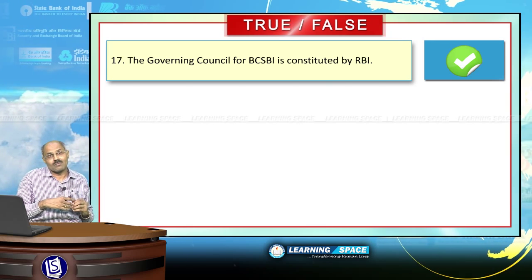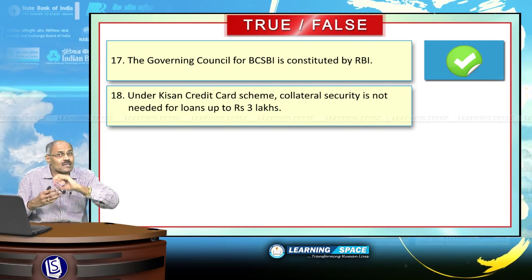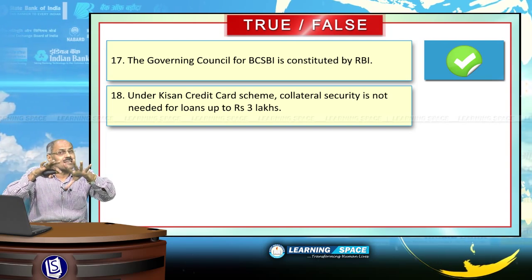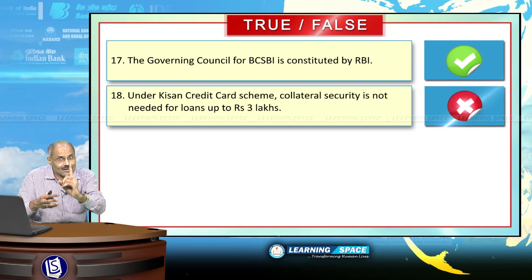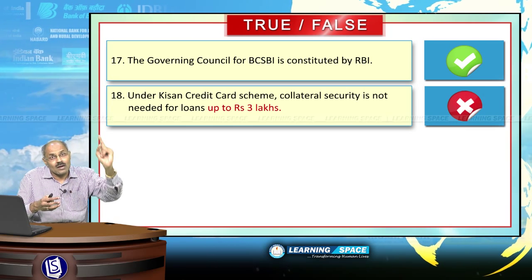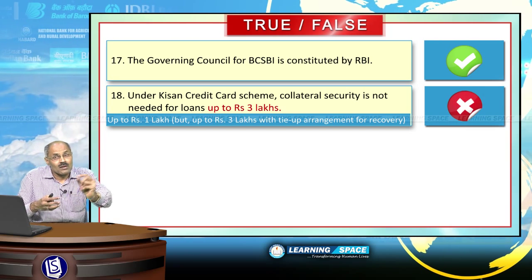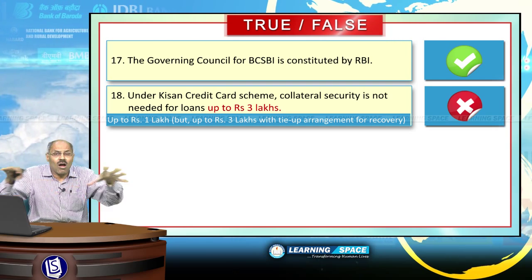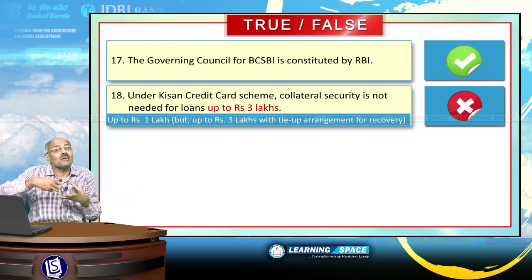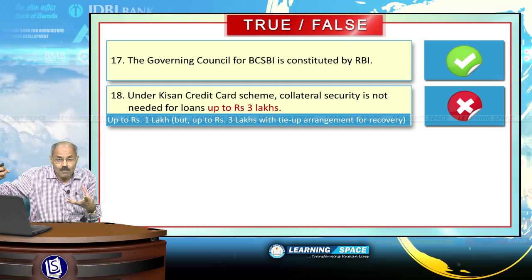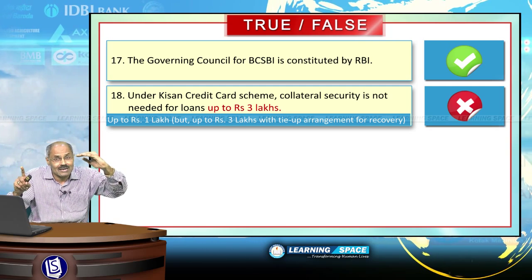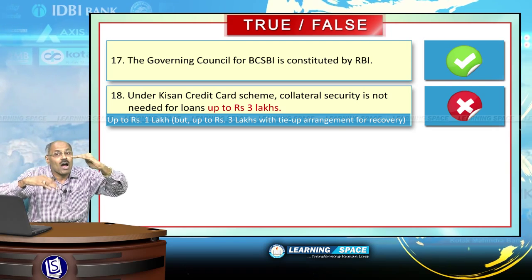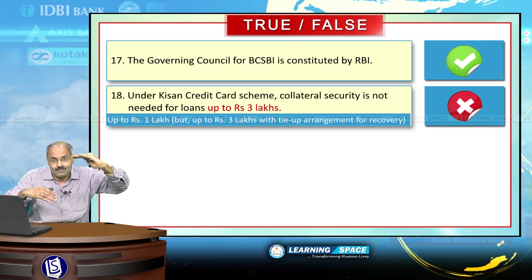Please don't forget. Under Kisan Credit Card Scheme, collateral security is not needed for loans up to rupees 1 lakh. Please correct the sentence. Under Kisan Credit Card Scheme, collateral security is not required when the farmer is taking loan up to rupees 1 lakh. Please correct the sentence. No collateral under Kisan Credit Card up to rupees 1 lakh.